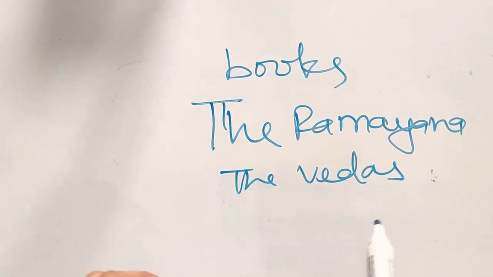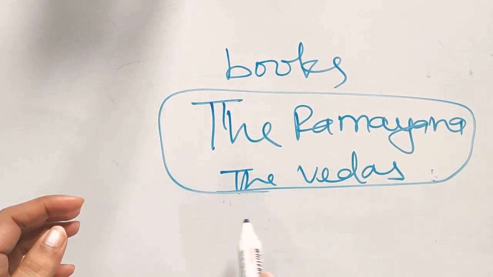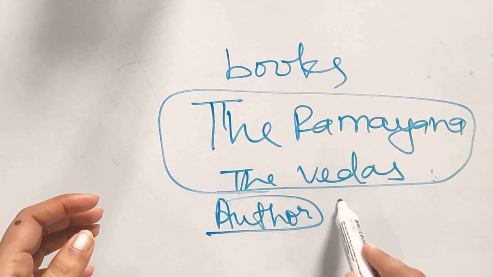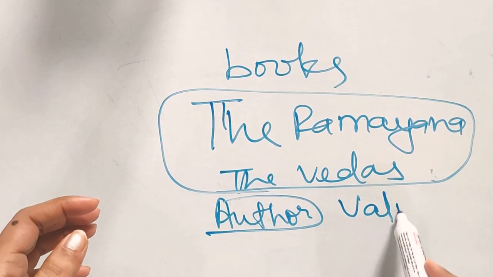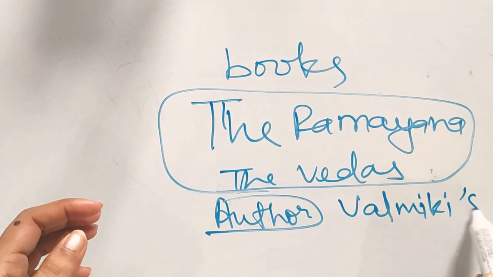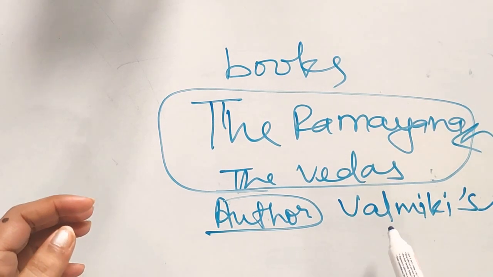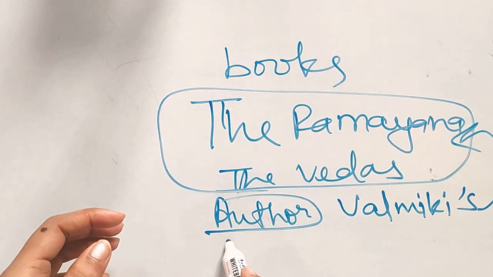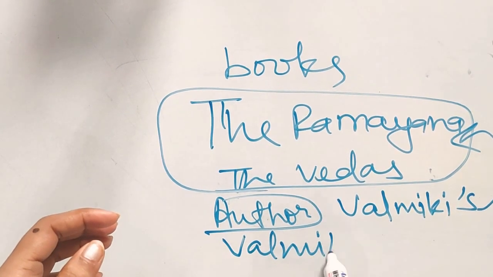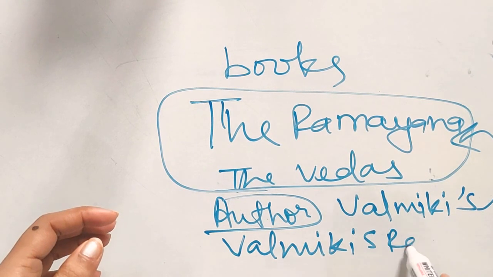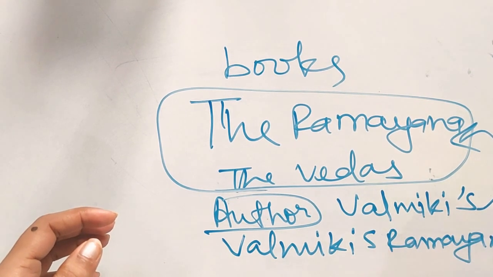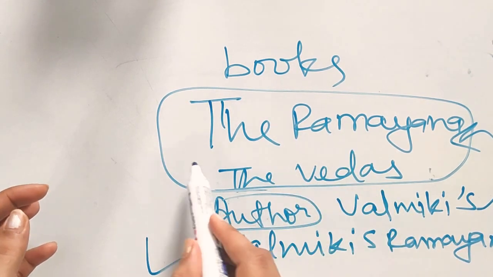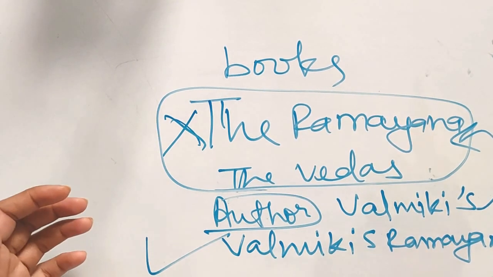Okay, but if the author's name comes before the name of the book, author's names अगर होंगे उनके पहले, like if अगर हम बोल रहे हैं Valmiki's Ramayana, we will not use the before Ramayana. We will simply write Valmiki's Ramayana. This is the correct one. If we use Valmiki's the Ramayana, वो गलत हो जाएगा.